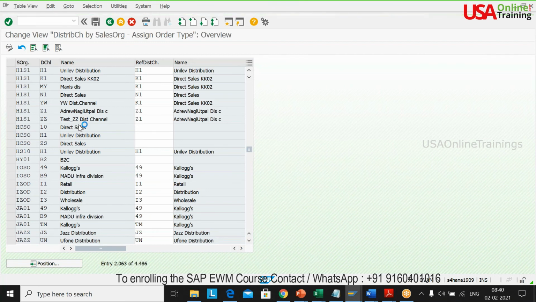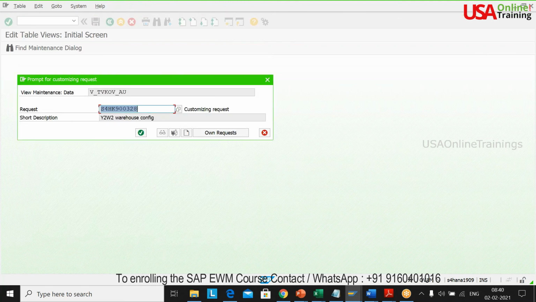Narendra, when we activate EWM for the first time, what are all the business sets we need to take care of, and what is the order of activating them? Because if we don't go in order, we need to activate business sets, right? I'll give you those business sets. It is already activated in the system here. There are around 300 business sets, 300 to 400.